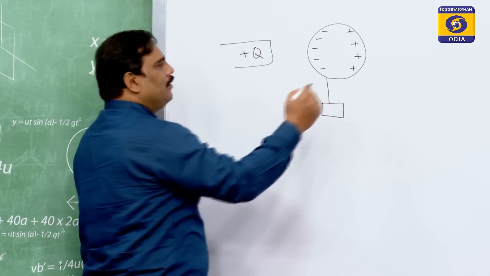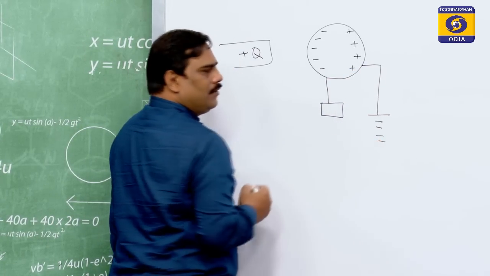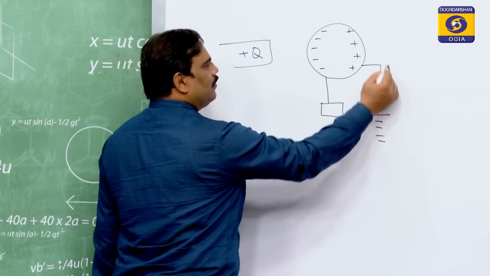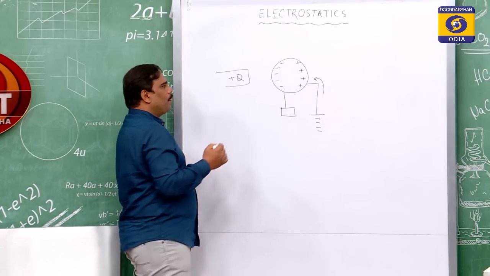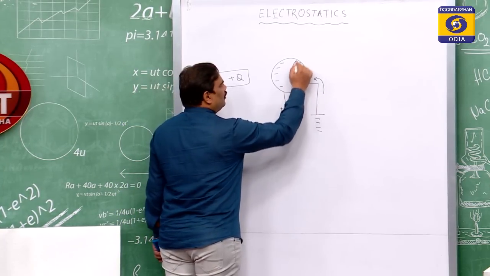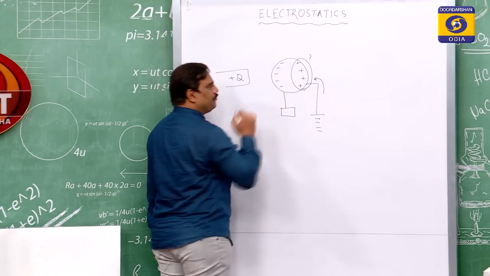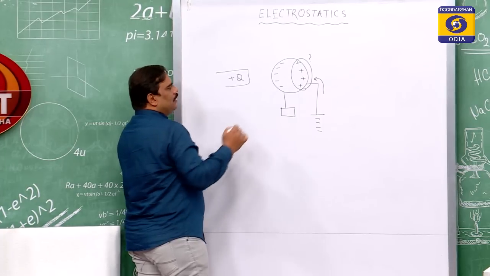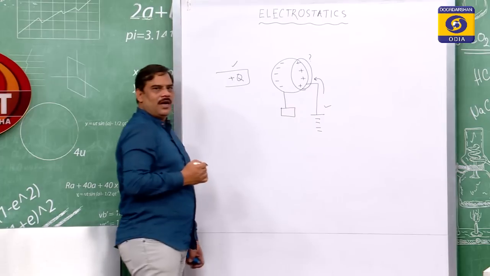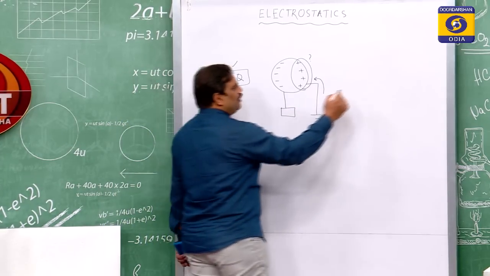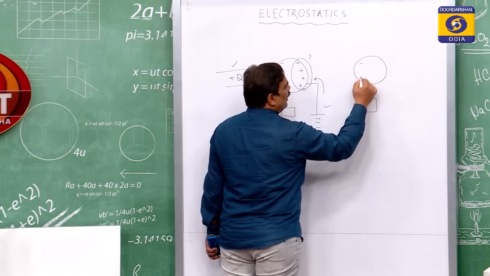Now, when we earth this neutral body, electrons from earth are collected by the body and the positive charge on the body gets neutralized. Taking the charged body as well as the grounding away, we see that the neutral body is now negatively charged.